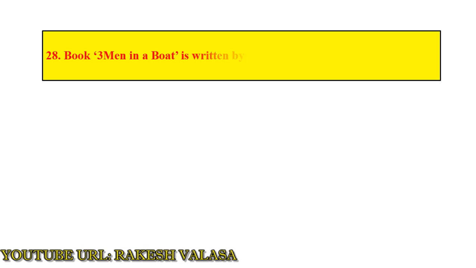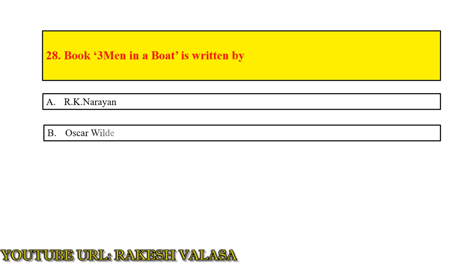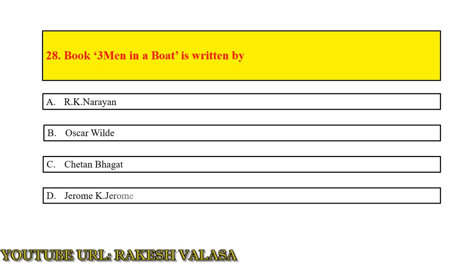Question number 28. Book Three Men in a Boat is written by option A R.K. Narayan, option B Oscar Wilde, option C Chetan Bhagat, option D Jerome K. Jerome. The answer is option D Jerome K. Jerome.